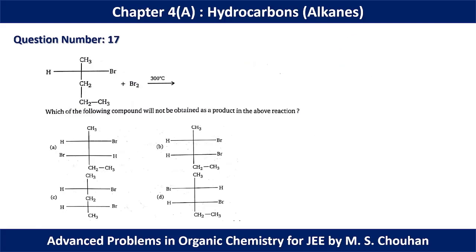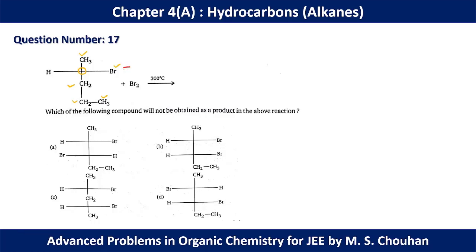In question number 17, a molecule is given and we have to perform a bromination reaction in presence of heat. This carbon can be involved in the bromination reaction, but on this carbon bromine is already added and it is a chiral center, and that chiral center does not have any reactivity in the bromination reaction.